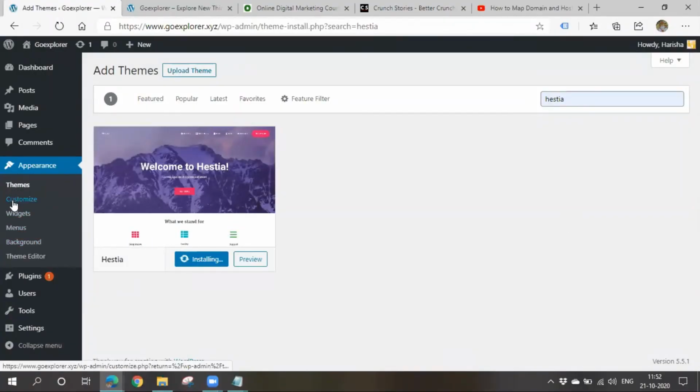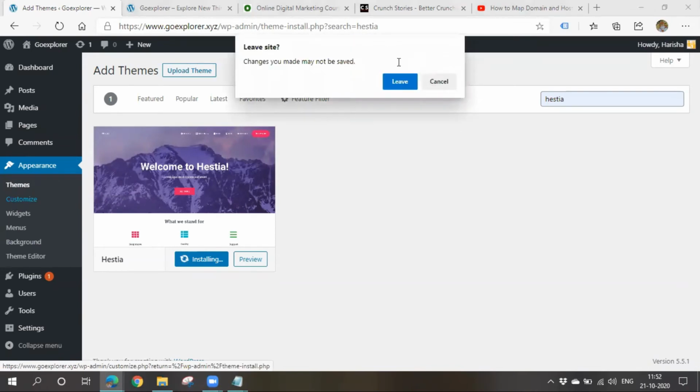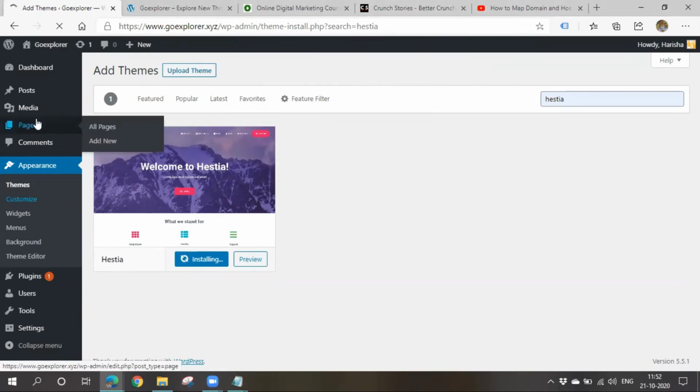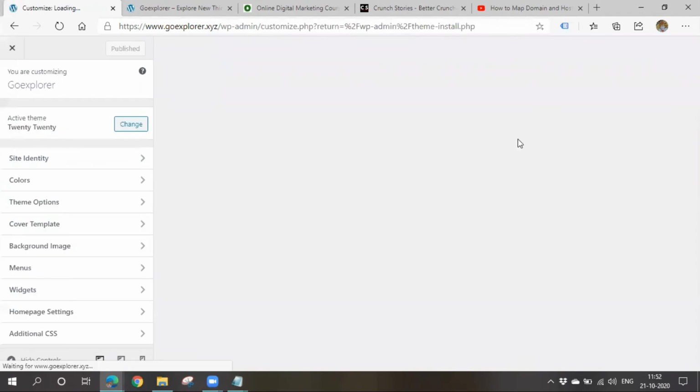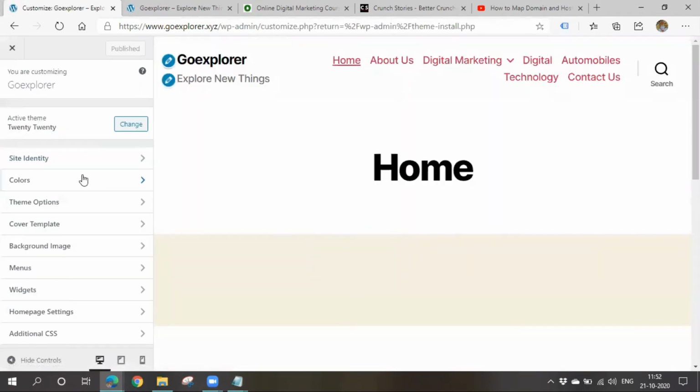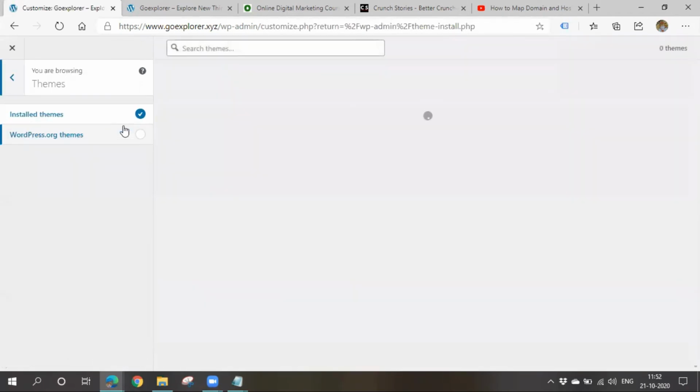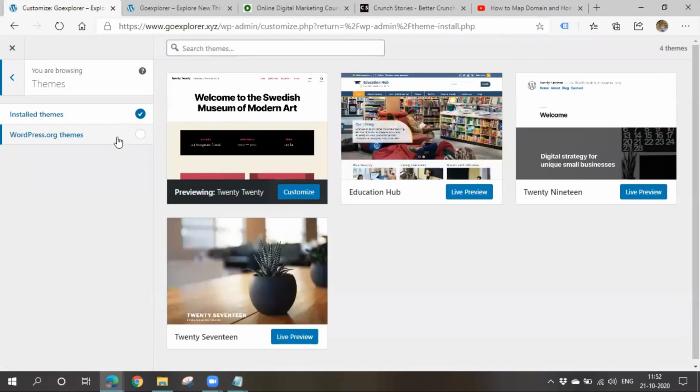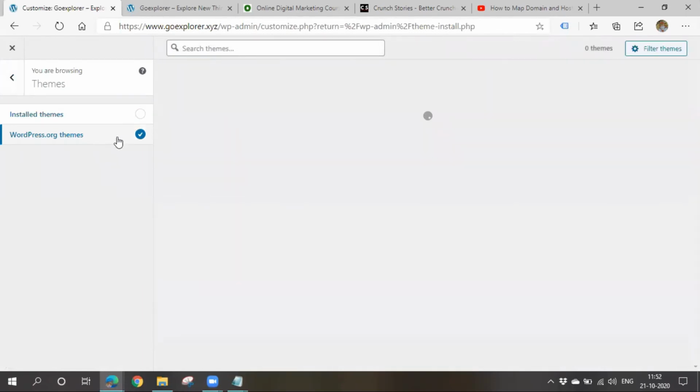Meanwhile, I'll show you. Okay, you can also go to customize and you can also change the theme while you are customizing. If you think that this theme is not that good, you can simply click on change. Okay, and you can simply go for WordPress themes and you can choose whatever theme you want.